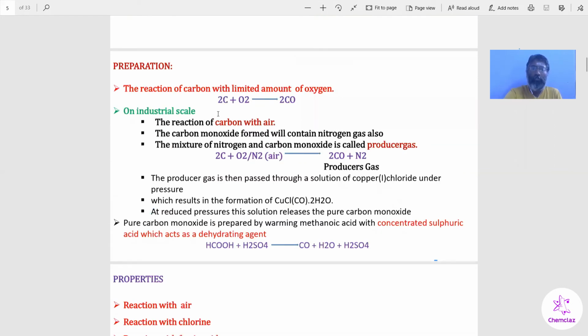It is prepared from carbon and formic acid. Carbon reacts with a limited amount of oxygen. Carbon reacts with the air: here pure oxygen, and here a mixture of gases in which oxygen is the main constituent and which also contains nitrogen. This mixture is called producer gas. It can also be prepared from formic acid treated with a dehydrating agent such as sulfuric acid.